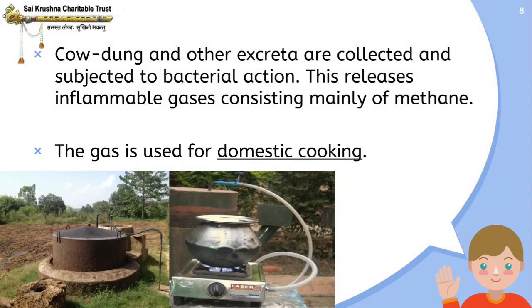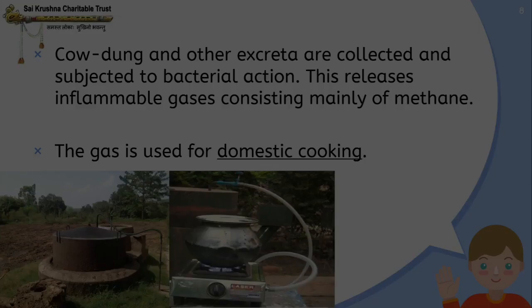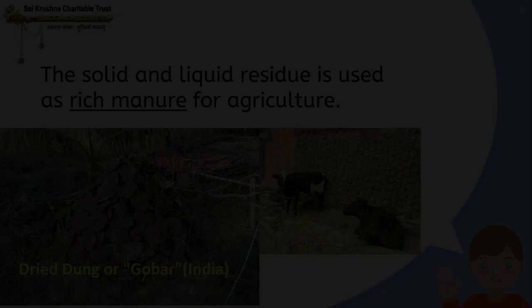So, bacteria act upon this excreta and cow dung and release inflammable gases which mainly consist of methane, and this gas is used for domestic cooking. This type of gobar gas plant we can find more in North India.